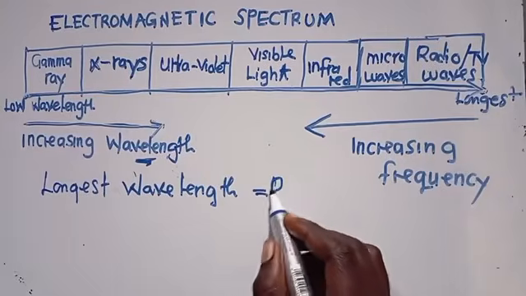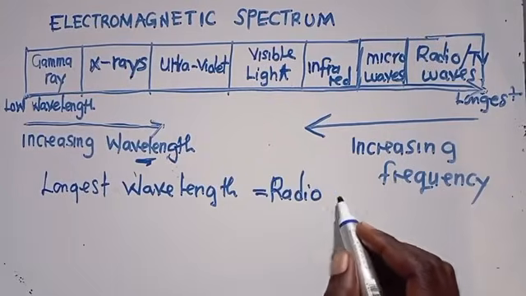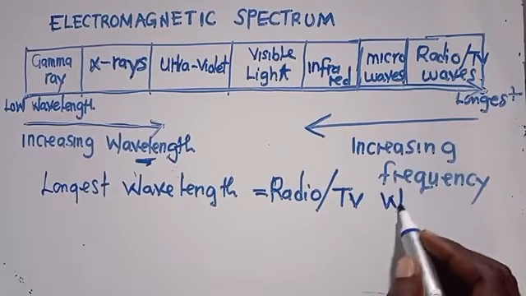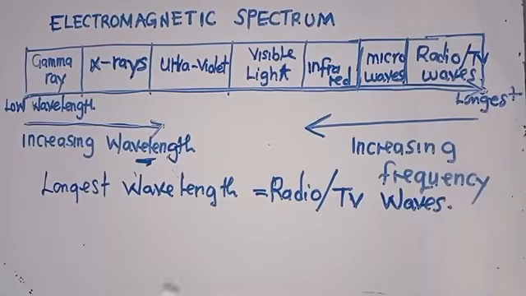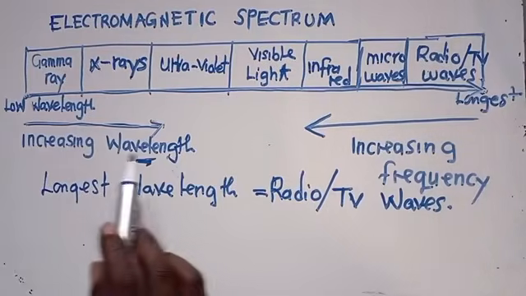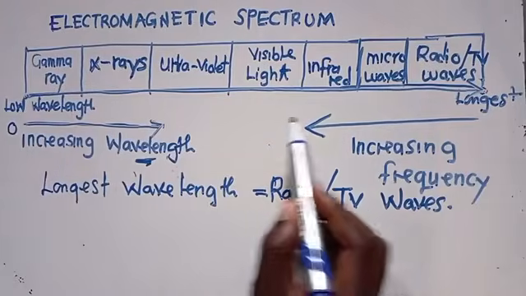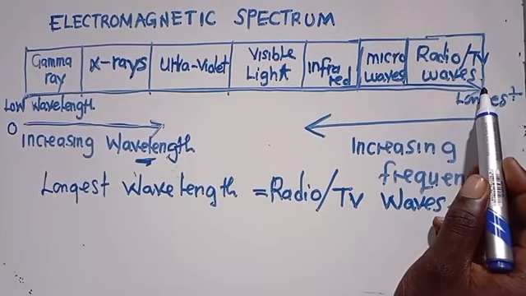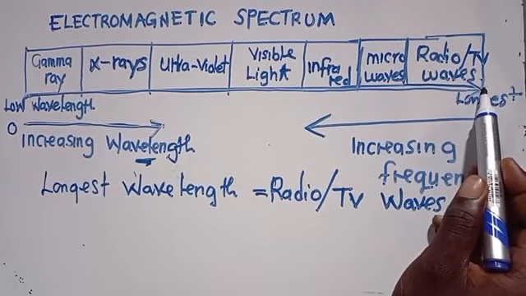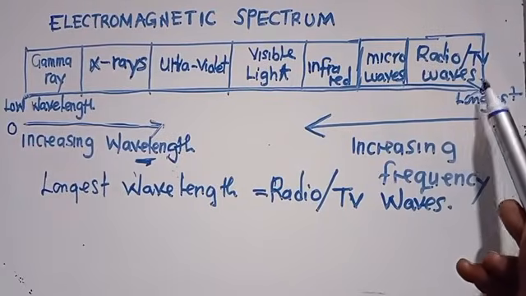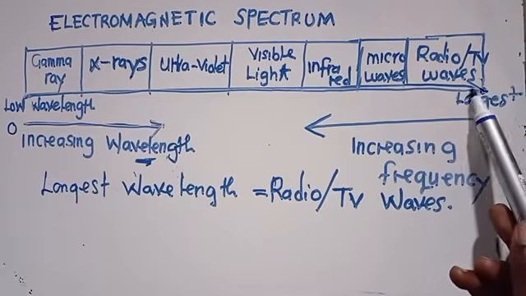So we can put radio waves, or what? It can be radio waves or TV waves. It is just one and the same. So if a question was to come in an exam, they ask you which one has got the longest wavelength. Here, increasing wavelength, you are starting from 0, you are increasing. The one that is here is called radio waves or TV waves. This one is the one that has got the longest wavelength.